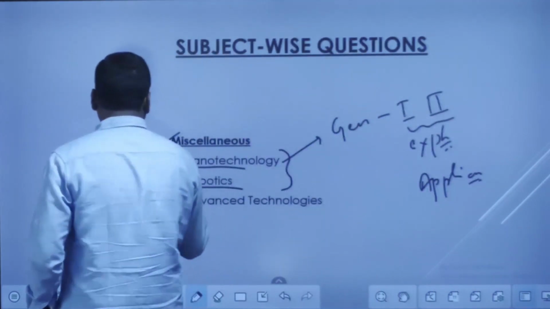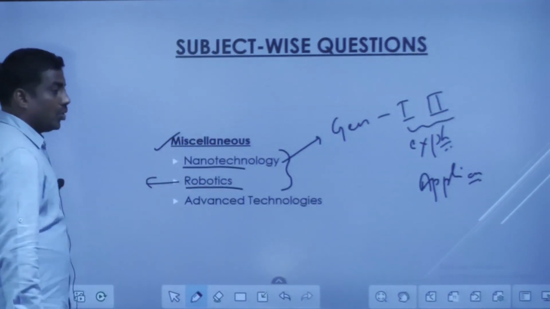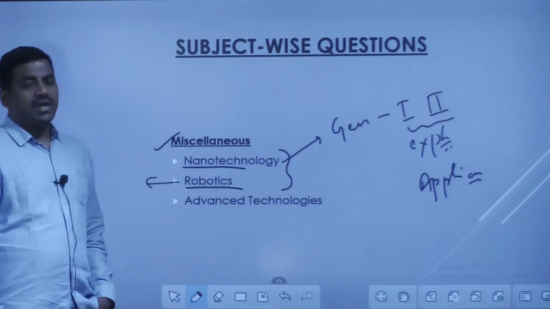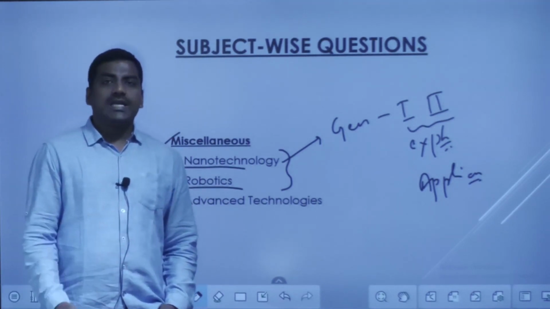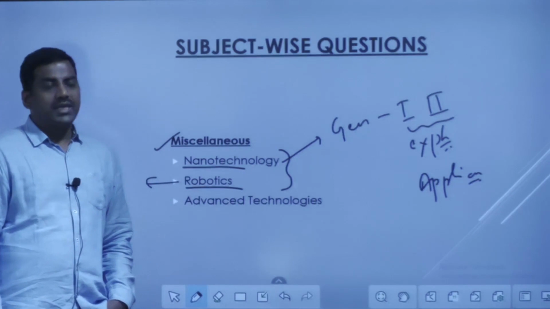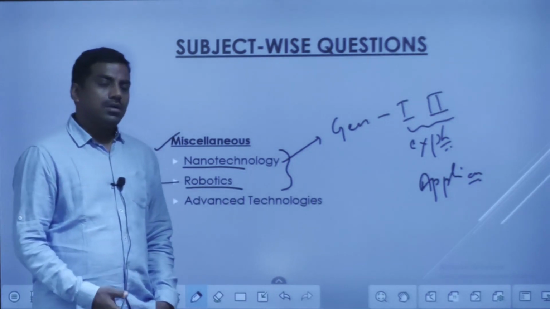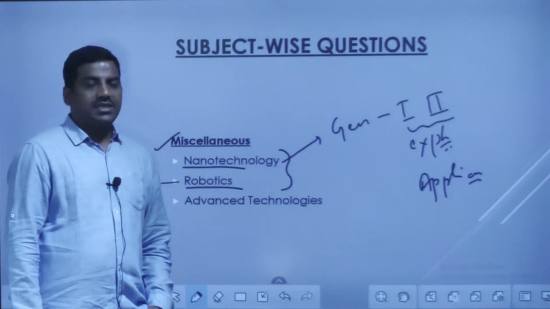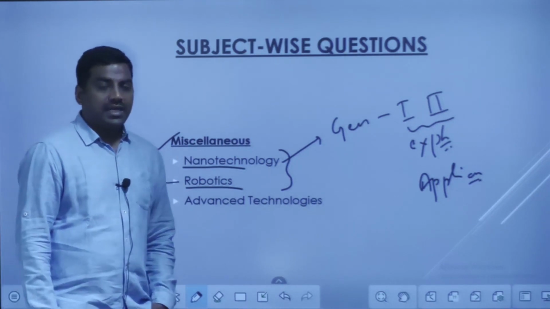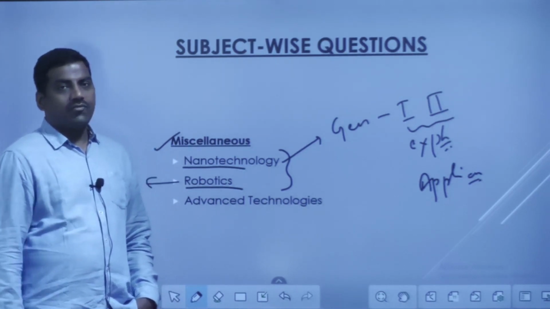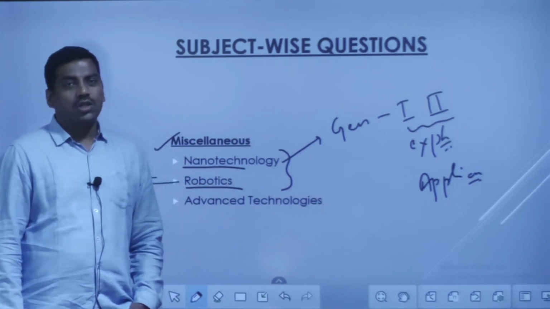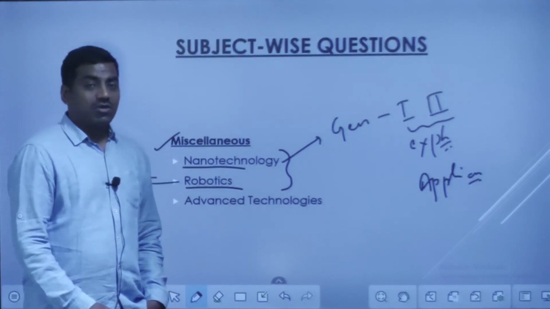And when it comes to robotics, though we have not seen many direct questions on robotics, how they are going to play a difficult role as far as industry and agriculture are concerned, and their conflict with the human workforce, all those things can come or have come in the examination.